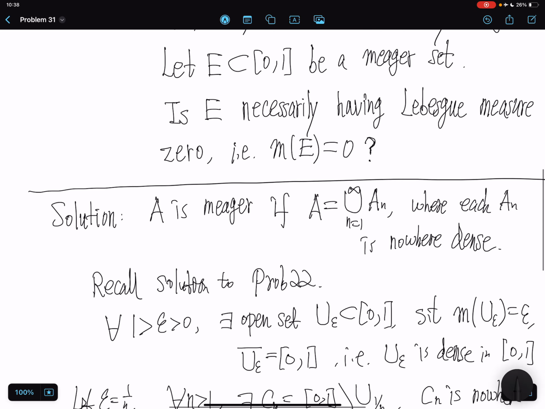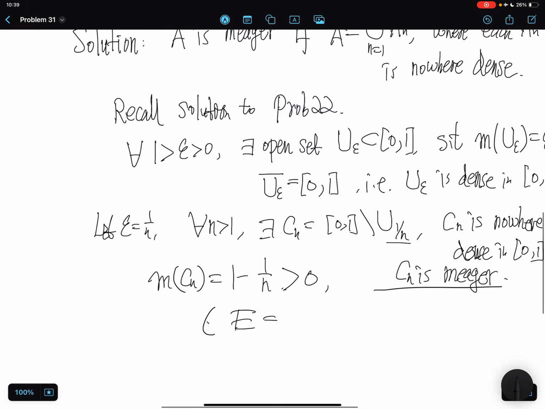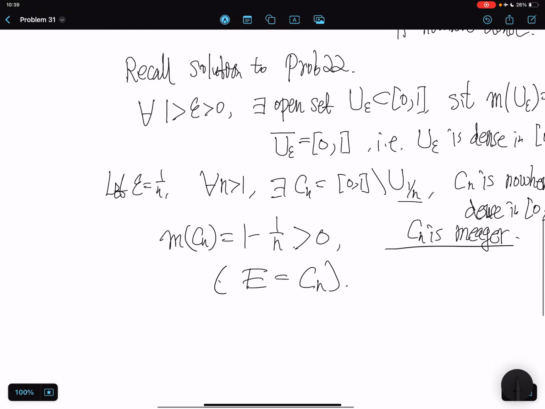So the answer to the second question of the problem is negative. We can let E be any one of the C_n's. Now let's see the answer for the first one. Let C be the union of all the C_n. Because each C_n is nowhere dense and it's a countable union, C is meager.